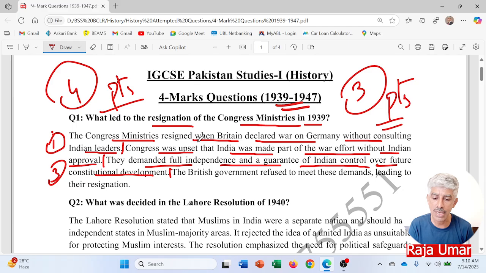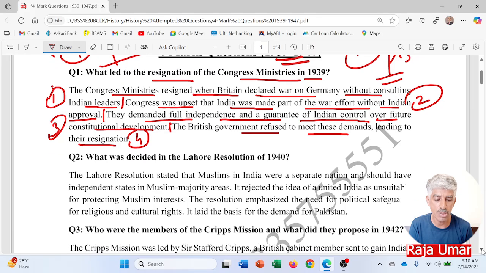So, the Congress ministries resigned when Britain declared war on Germany without consulting Indian leaders. Point number 1. Congress was upset that India was made part of the war effort without Indian approval. This was point number 2. They demanded full independence and a guarantee of Indian control over future constitutional development. Point number 3. The British government refused to meet these demands, leading to their resignation. This is point number 4. So these are the 4 points for this question regarding the resignation of the Congress ministries in 1939. You will be awarded 4 marks if you write these 4 points.